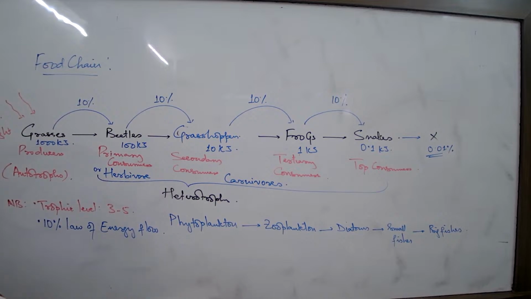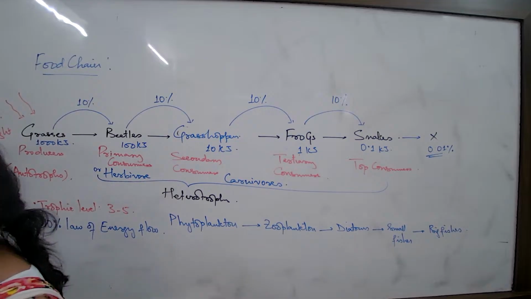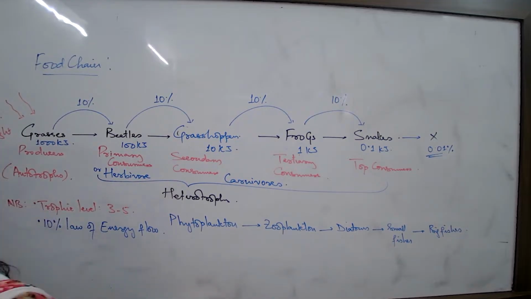So the eagle has other choices. It can feed on the foxes, the rabbit, the deer. So many other choices it has. Does a single food chain ever exist in nature? No. Always a network of food chains works together, and that concept is known as a food web.